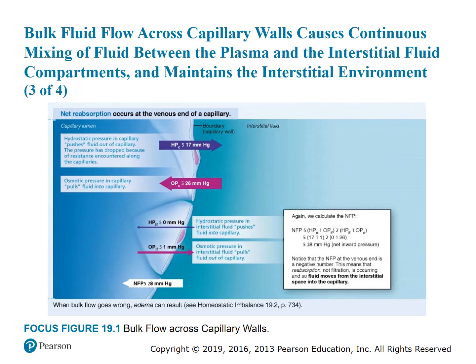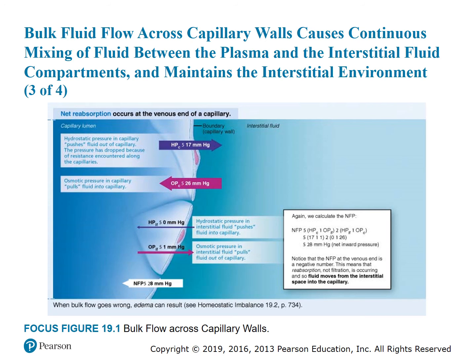In this figure, net reabsorption occurs at the venous end of a capillary. The hydrostatic pressure in the capillary pushes fluid out of the capillary. The pressure here has dropped because of resistance encountered along the capillaries, so this pressure is 17 millimeters of mercury.